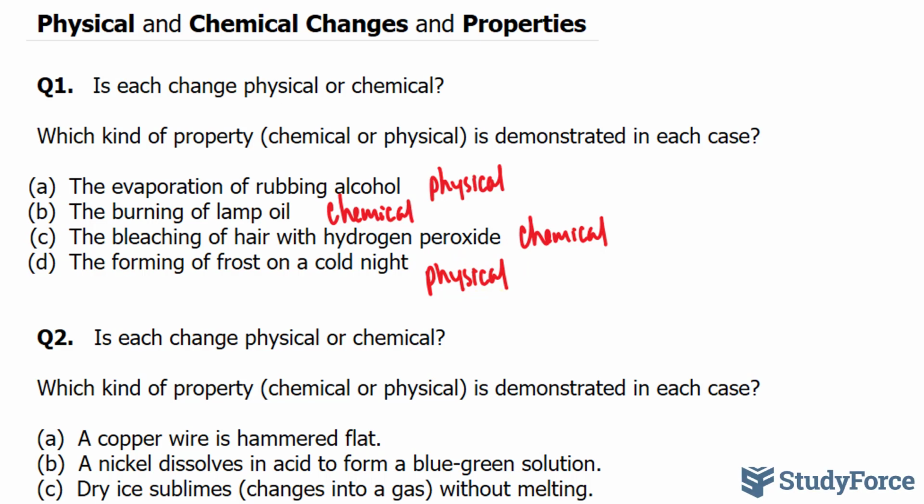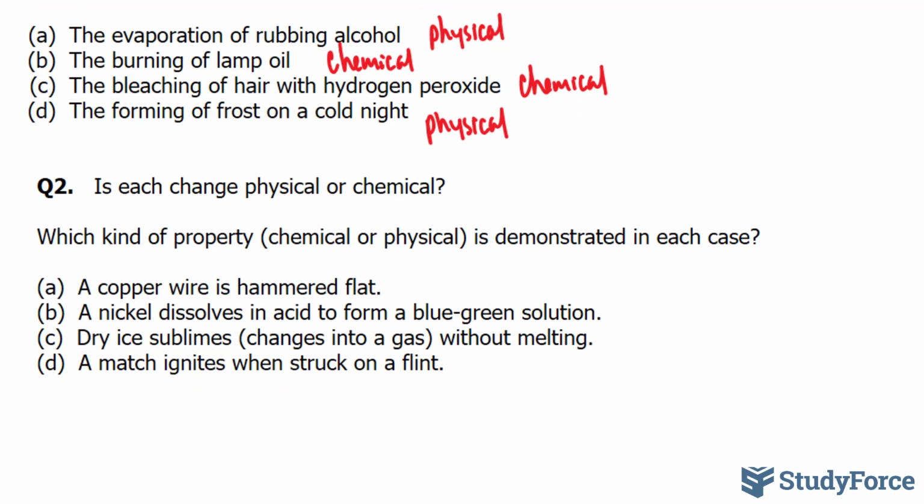Let's do this again, but this time I want you to slow it down and try to figure these ones out on your own. Let's start with A. A copper wire is hammered flat. Copper is a metal, and if you take a hammer to a piece of metal and flatten it out, you're not changing the composition of that metal. All you're doing is changing its shape. This shape change, without any sort of chemical change, is referred to as a physical change.